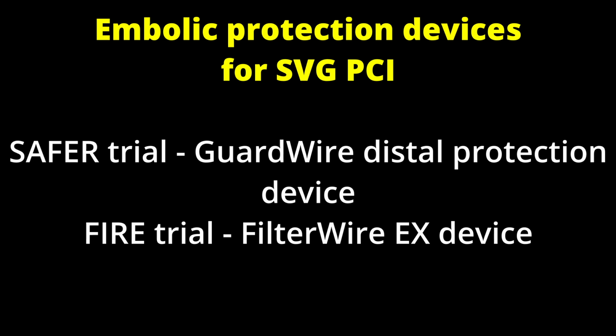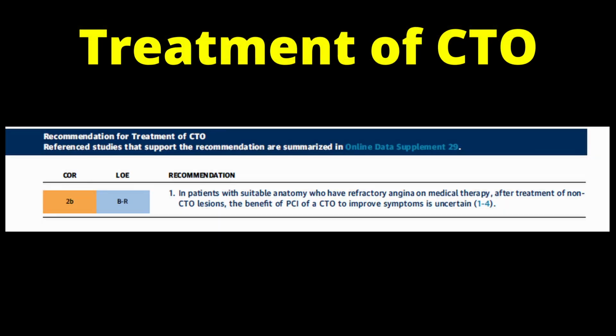Both groups had similar major adverse cardiovascular events at 30 days. The procedural adverse events still occurred in approximately 10% of the patients undergoing SVG PCI. Besides these trials, overall data has shown that there is no benefit of using embolic protection devices for patients undergoing SVG PCI.